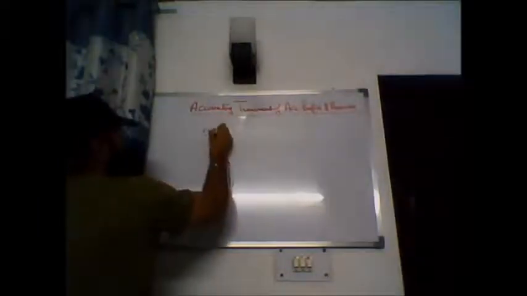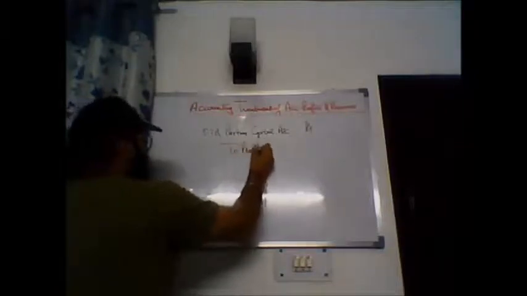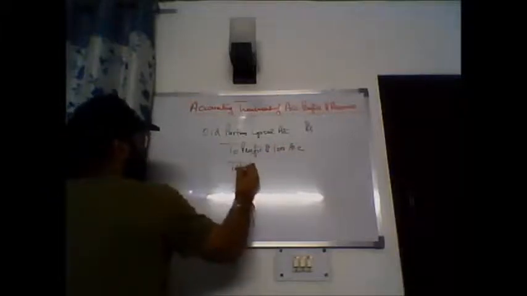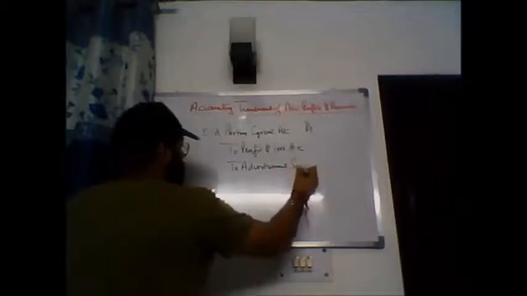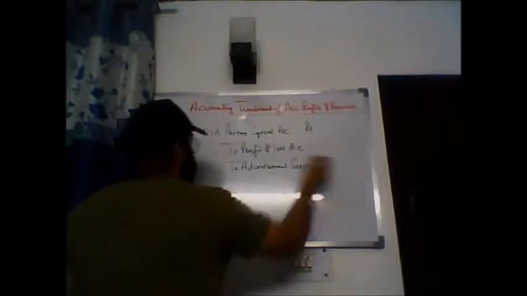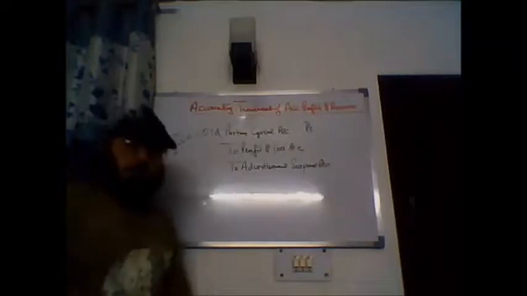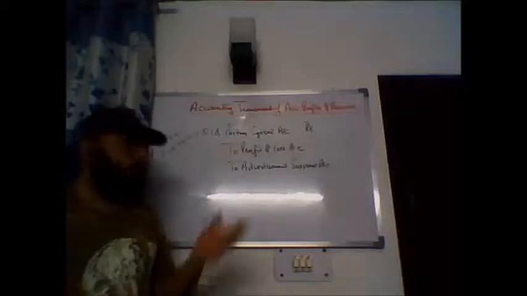Old partners' capital account debit, to profit and loss account, to advertisement suspense account. Okay, this is the entry for losses, accumulated losses. Old partners' capital account debit to profit and loss account, to advertisement suspense account, right?